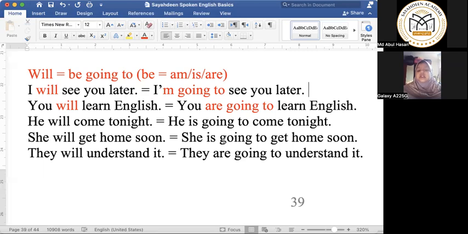She will explain it now. She is going to explain it now. So you have to remember it's not will, it's be. Be is, am, is, are. So I am going to, you are going to, he is going to, she is going to, they are going to, we are going to. So we put the main verb after this to, just like we put the main verb after this will.